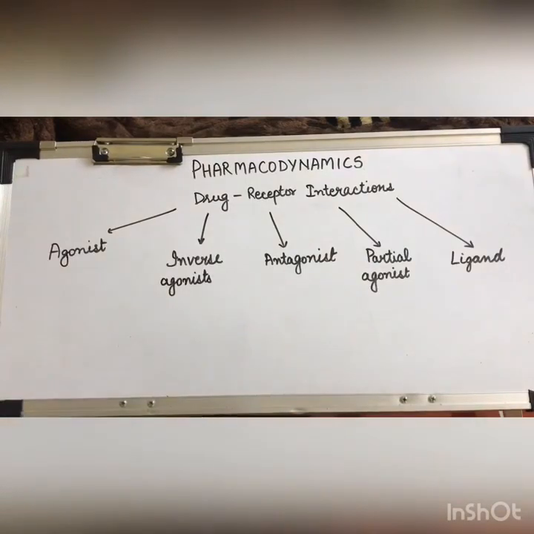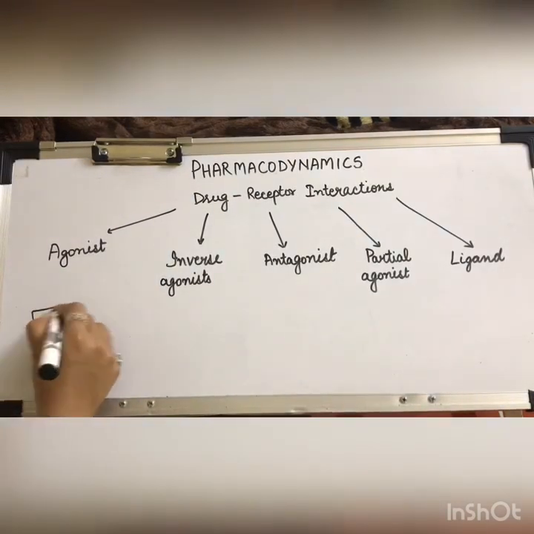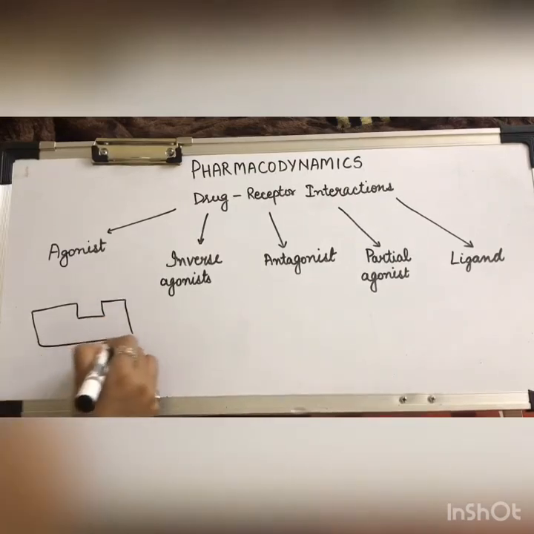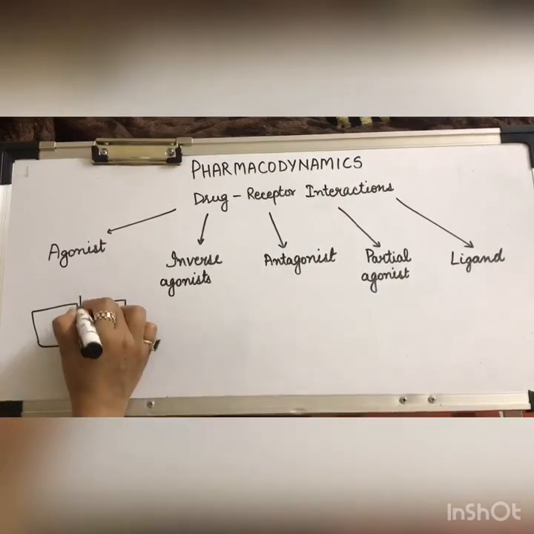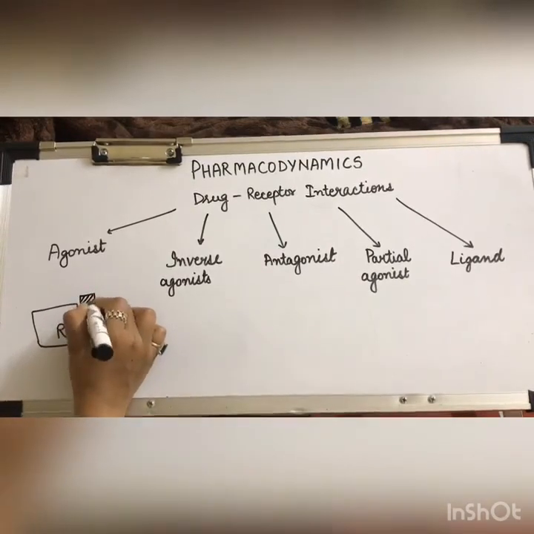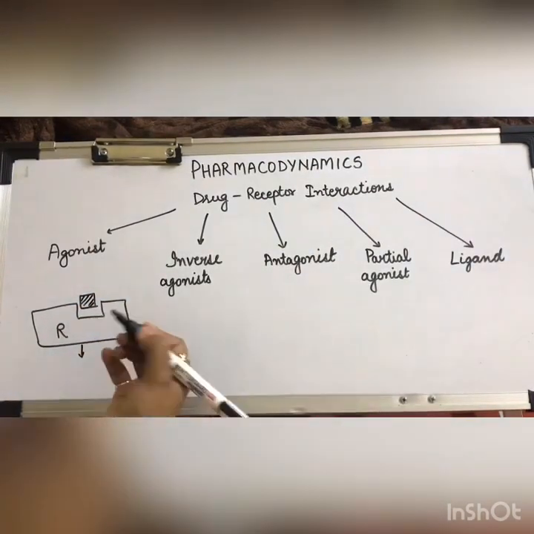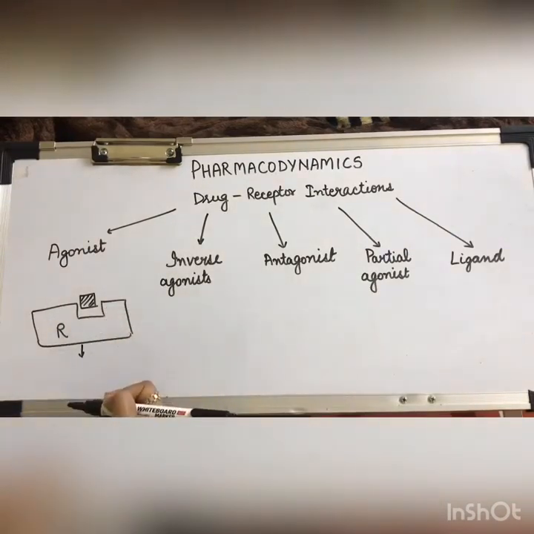First among them is the agonist. Now, an agonist is an agent which activates a receptor to produce an effect, and that effect is similar to that which is produced by the physiological signal molecule. For example, this is a receptor, and this is the normal physiological molecule or the substrate, and it produces a certain effect. For example, this substrate binds to the receptor, and the effect is a rise in BP.